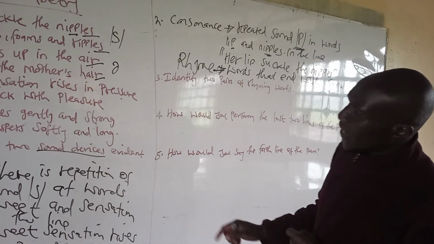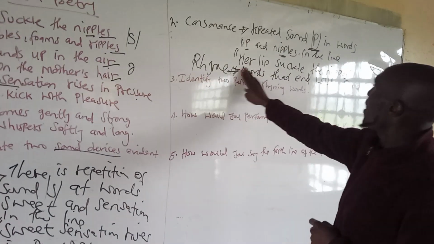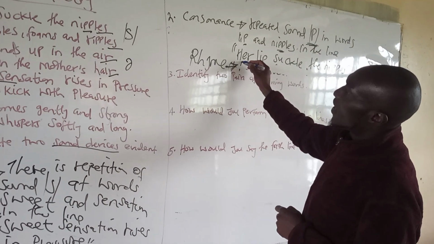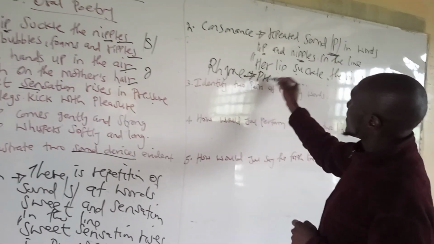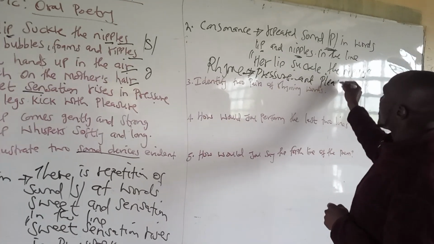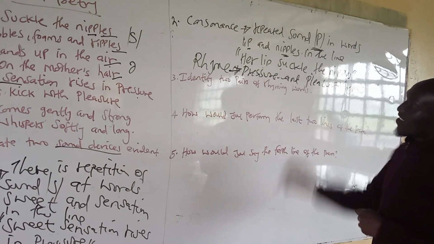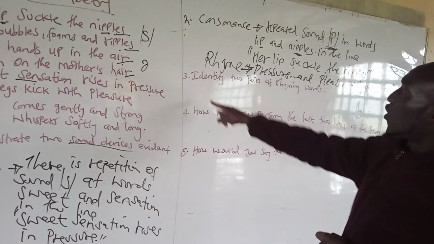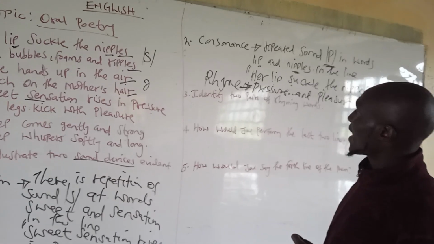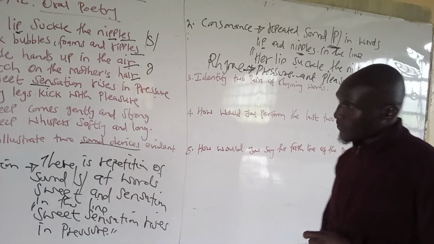But now if you are going to identify your sound device here, you will just say we are having rhyme, and then you say pressure and pressure rhymes. And this one is going to call us for the second question, that is, you identify the two pairs of rhyming words.